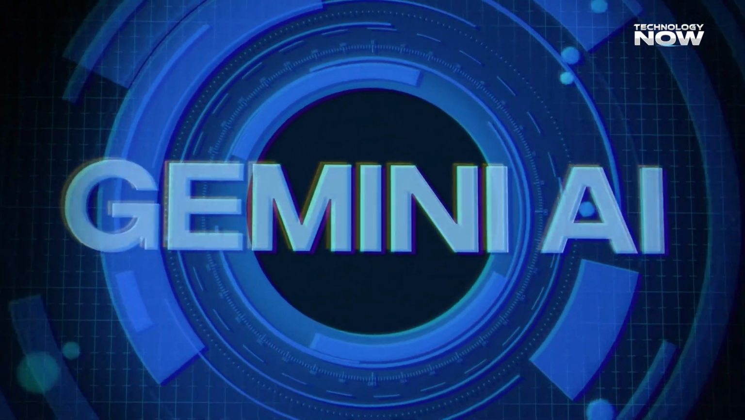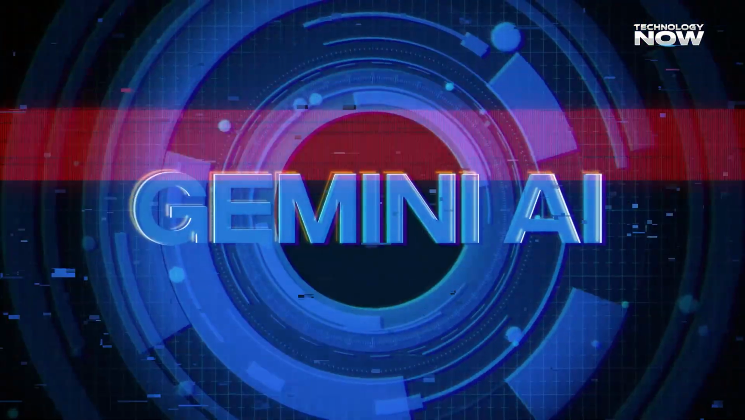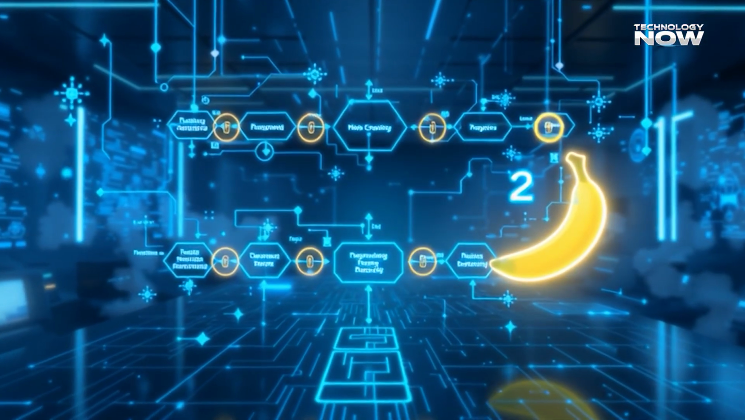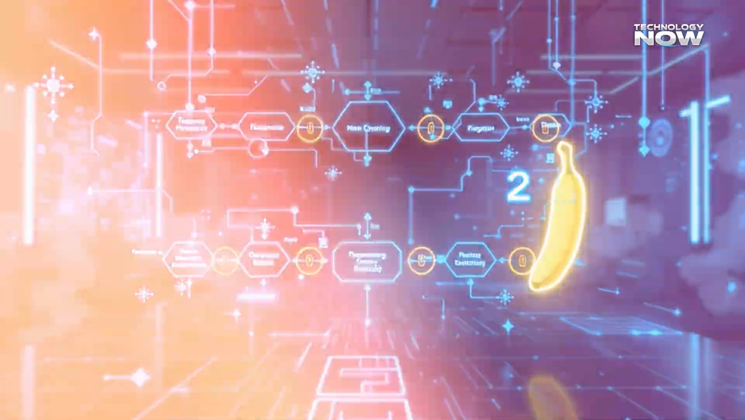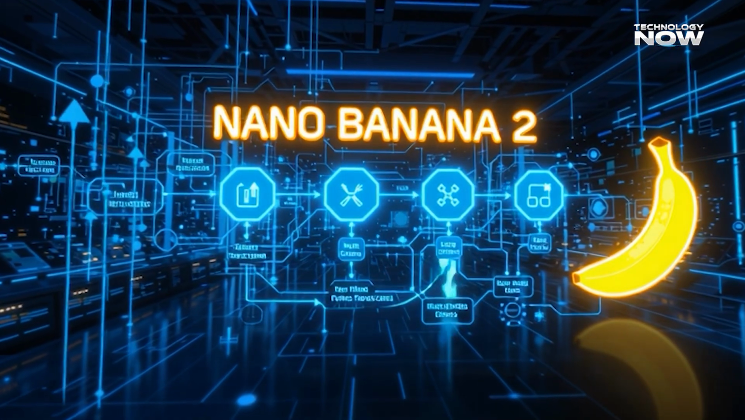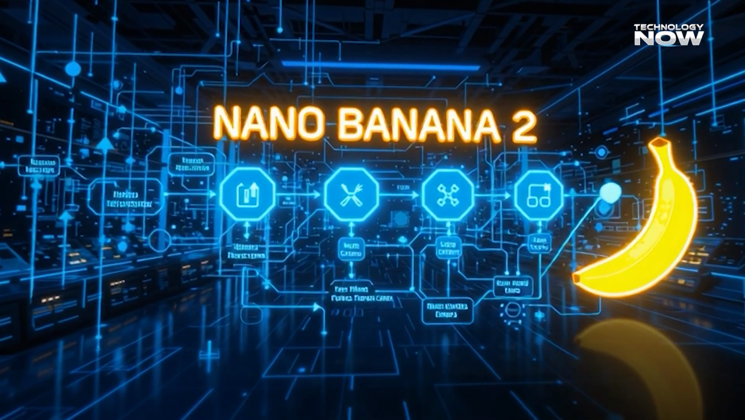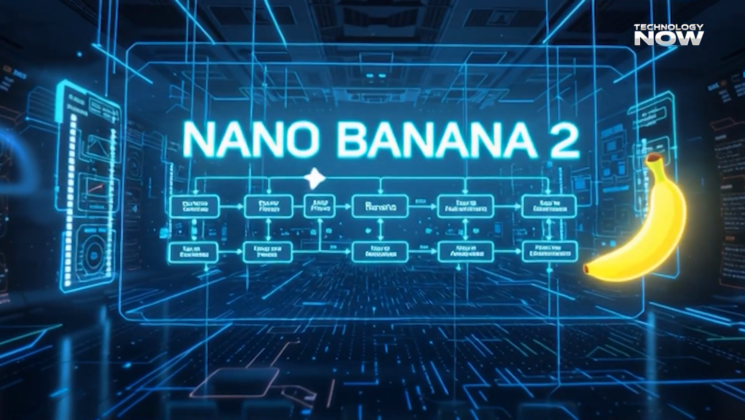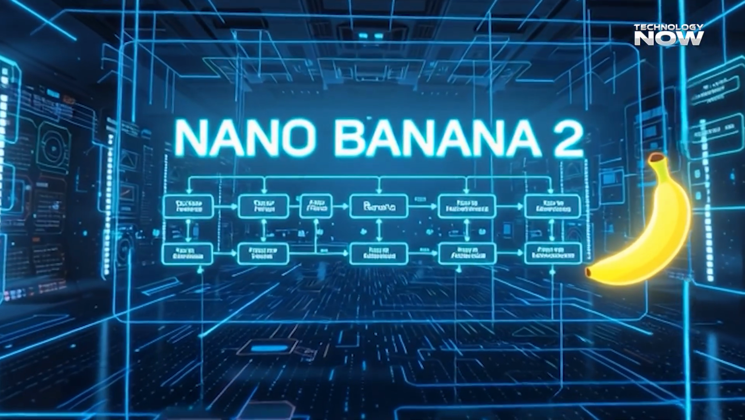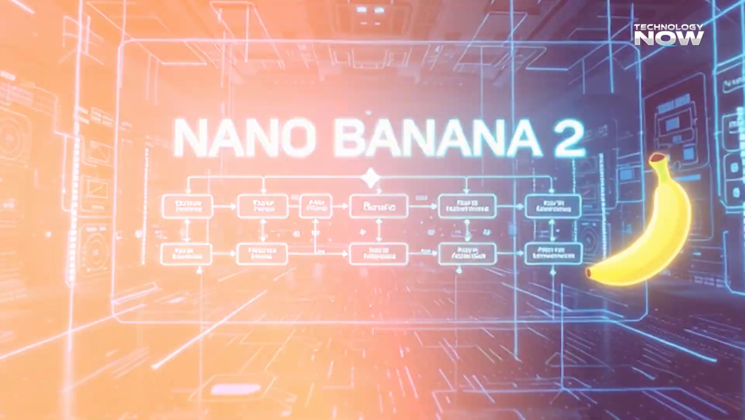Nano Banana 2 doesn't generate an image instantly. Behind the scenes, it goes through a structured plan, draft, review, correct, finalize cycle. Instead of outputting a single guess, it checks for mistakes, revises details, and improves the results step by step. This mirrors how humans think when solving problems, making the output more stable, accurate, and deliberate.